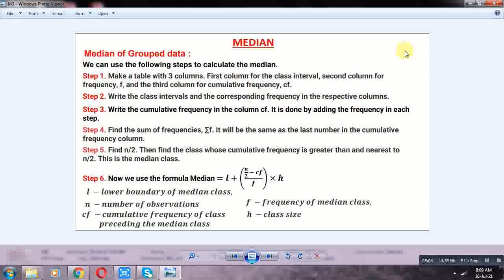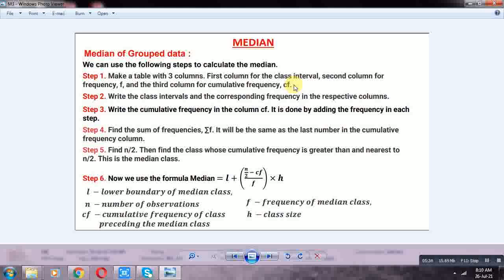First column for the class interval, second column for frequency and third column for cumulative frequency. Write the class intervals and the corresponding frequency in the respective columns.